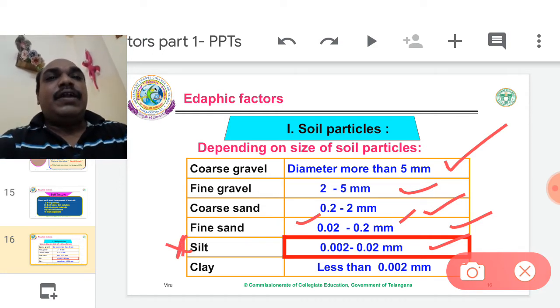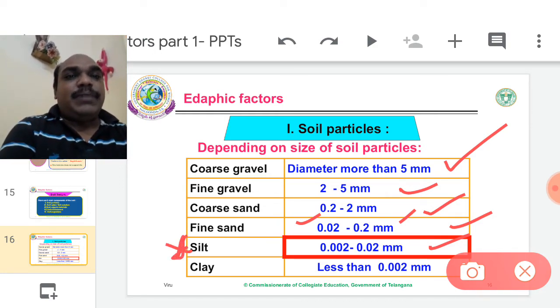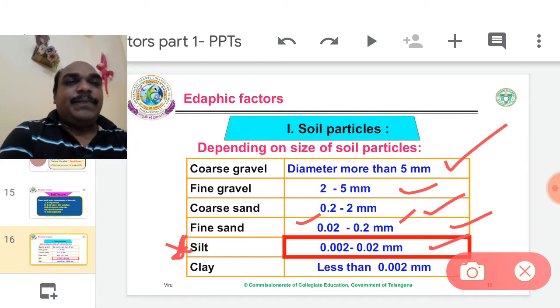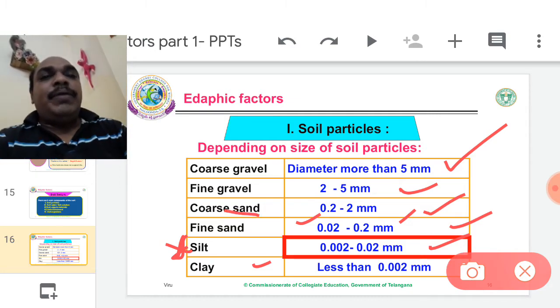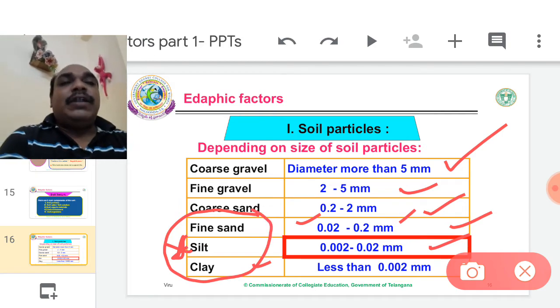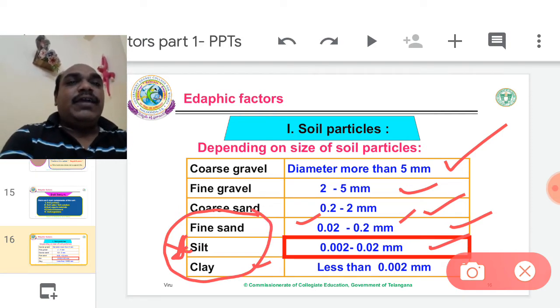It is important for MSc entrance or B.Ed entrance, silt size. And clay particles are the smallest particles, less than 0.002 mm. So remember these three particles are important: fine sand, silt, clay.